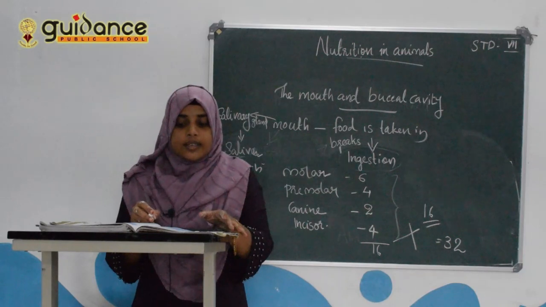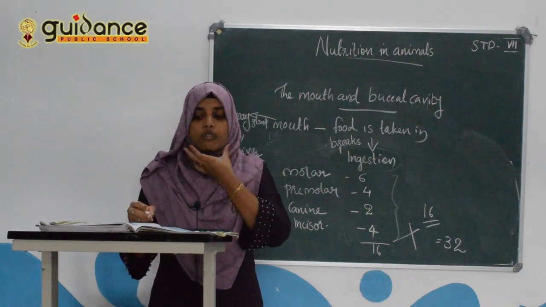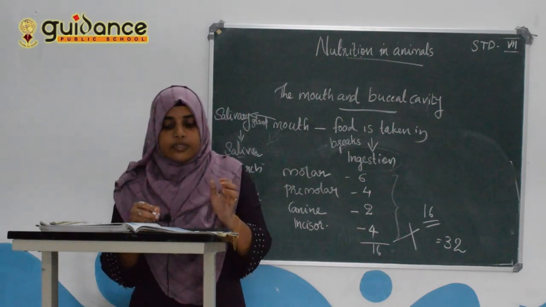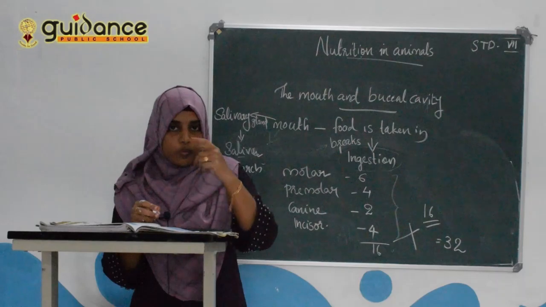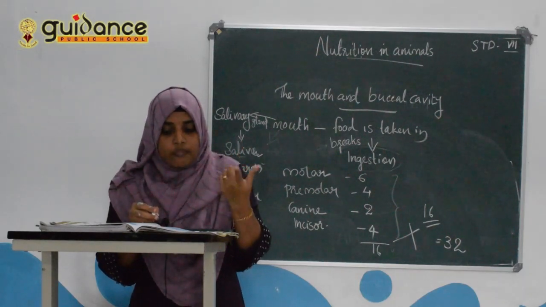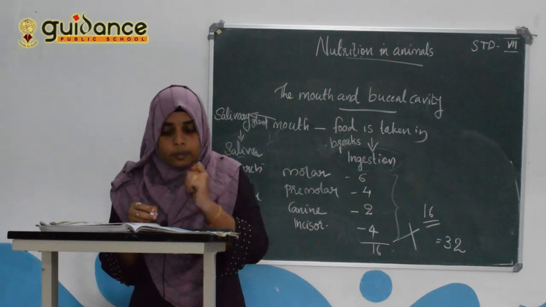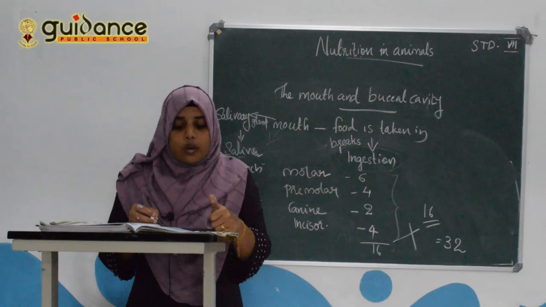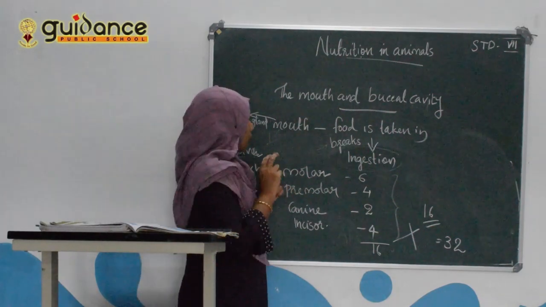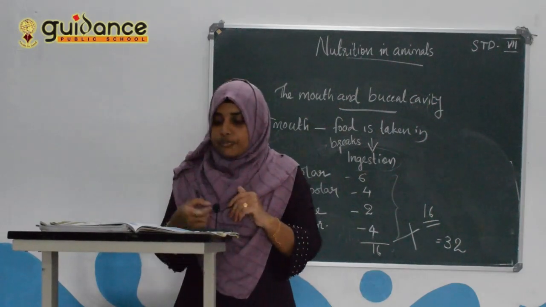So the tongue is a fleshy muscular organ attached at the back to the floor of the buccal cavity. It is free at the front and can be moved in all directions. The tongue mixes saliva with the food during chewing and helps in swallowing food. We also taste food with our tongue. Tongue has taste buds that detect different tastes of food.